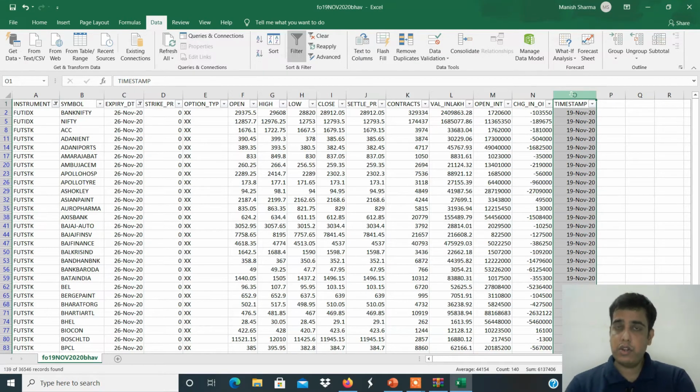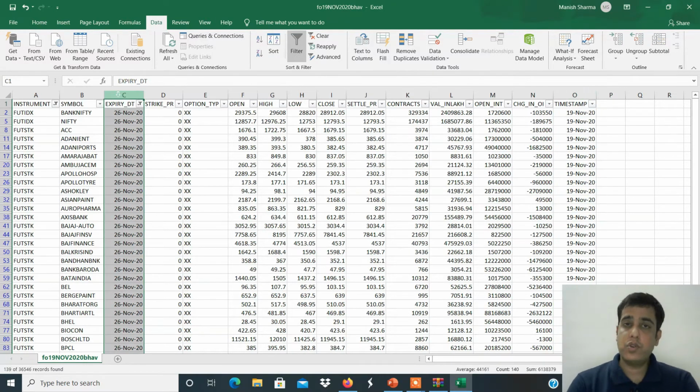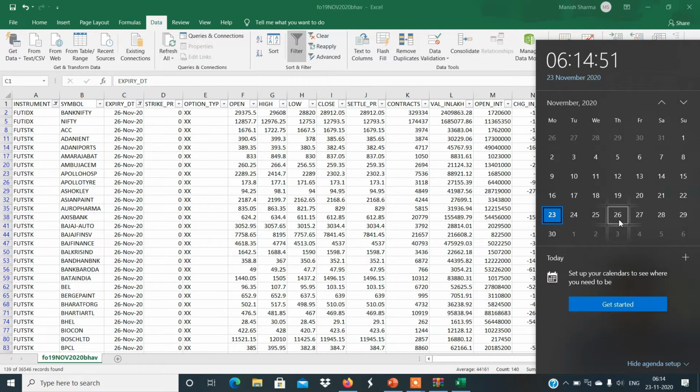Why will it show 19th November? Because this is the 19th November data we have downloaded. This will show 26th November. Why? Because this is the expiry date of the November month. I hope you remember, 26th November is the expiry day, every last Thursday of the month.